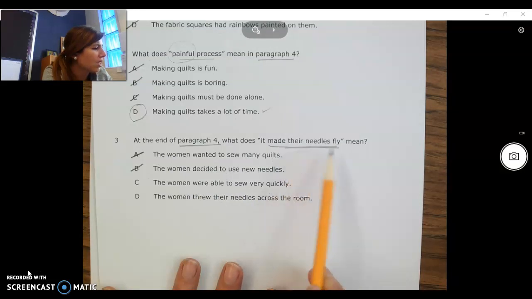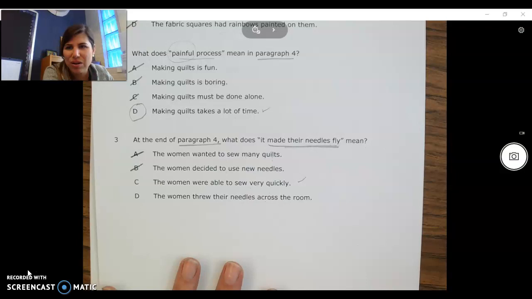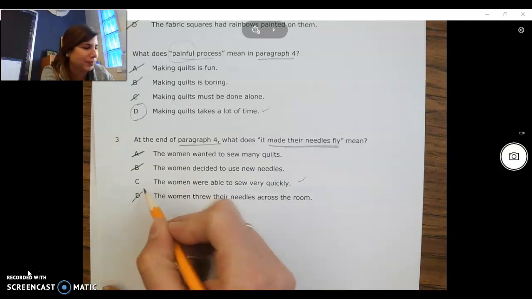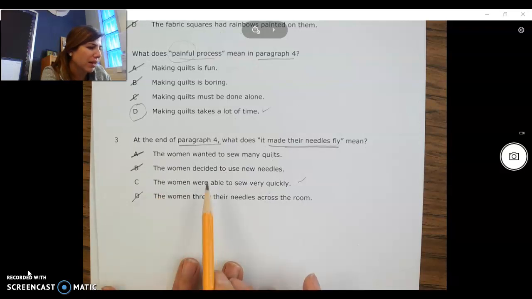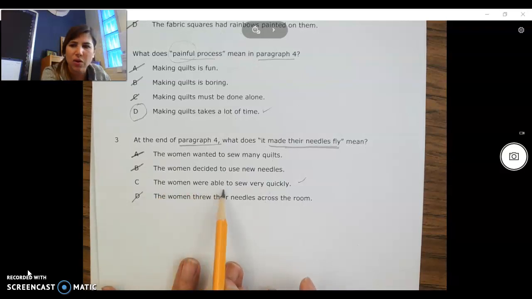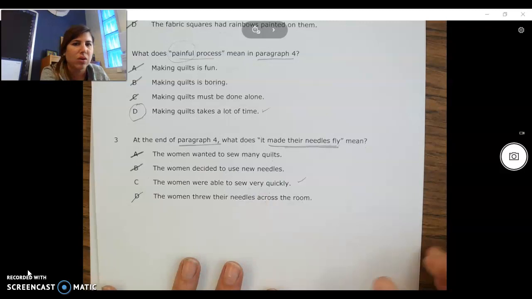Okay, maybe when I think about flying, I'm thinking about like a plane flying really fast. Or if you say he was flying, that suggests that he was going really fast. So maybe the women threw their needles across the room. Did they actually throw their needles across the room and make them fly? No, we didn't see that. So I'm thinking C, but let's just double check. The women were able to sew very quickly. So their needles were flying.